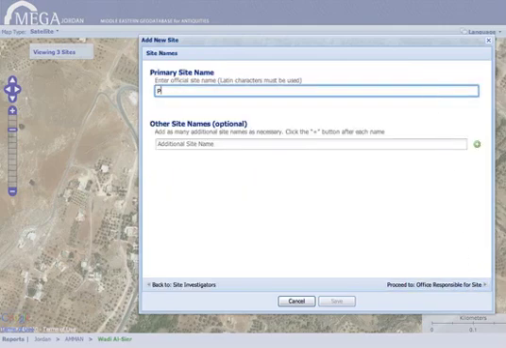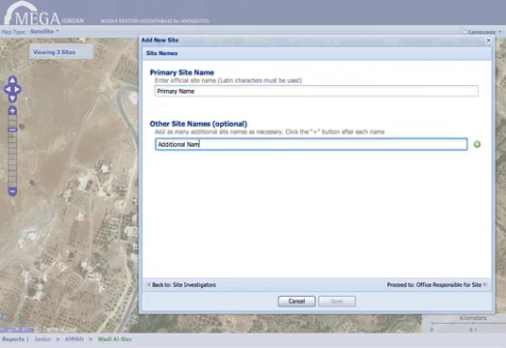Each site must be given a primary site name and may be given as many additional names as you would like. Click the plus button after entering each additional name. The primary name should be in Latin characters, but additional names may be entered using Arabic characters.